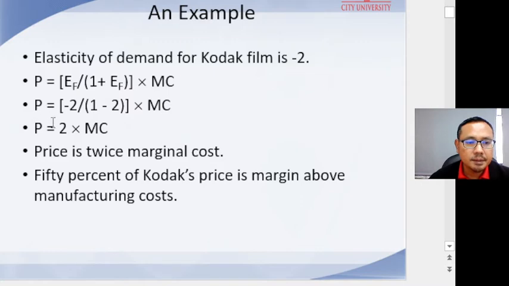P equals -2 divided by (1 - 2) times MC, marginal cost. So P equals 2 times marginal cost. The price is twice the marginal cost. So 50% of the product price is a margin over the manufacturing cost.